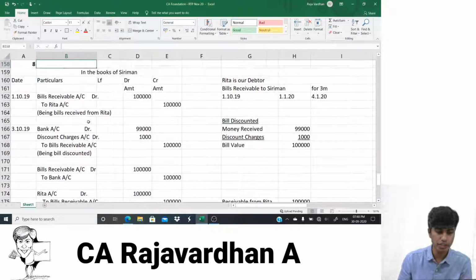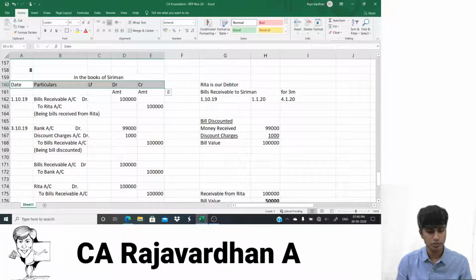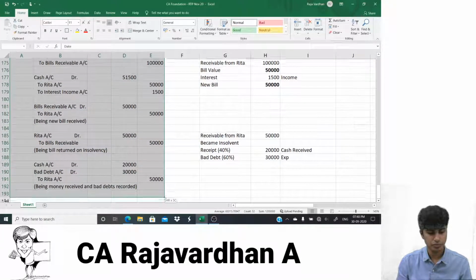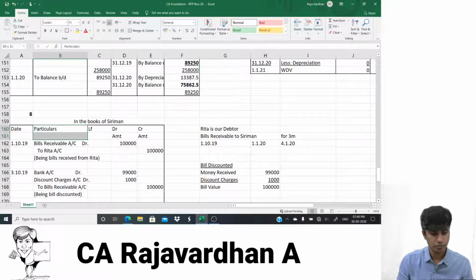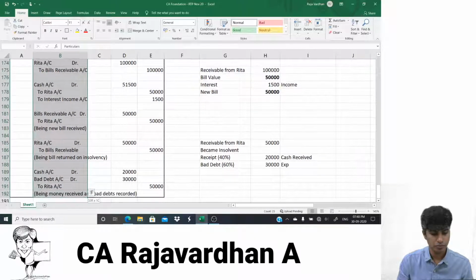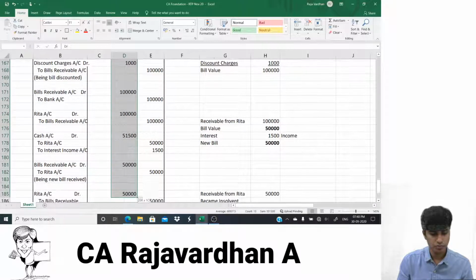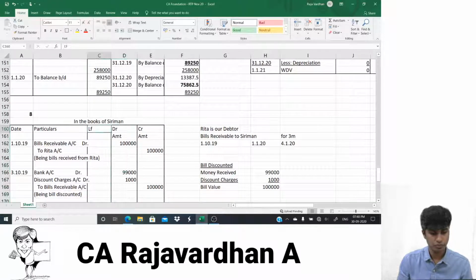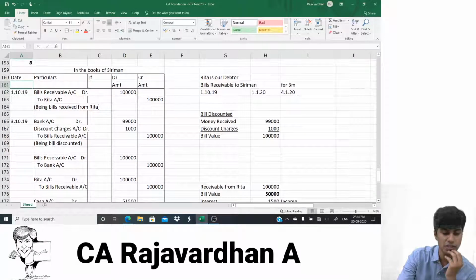I'll just show it to you so that you guys can take a screenshot of it and copy if you want to. So this is how you write. Perfect. So these are the first few entries.